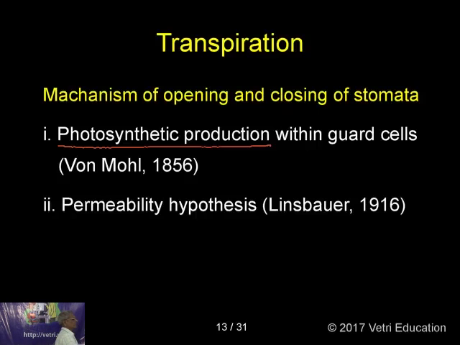We will go to the second theory, the permeability hypothesis. What is called the permeability hypothesis? Carbon dioxide. When carbon dioxide is depleted from a plant, it is more or less like photosynthetic activity only. See, the carbon dioxide will be depleted or utilized only during photosynthesis.